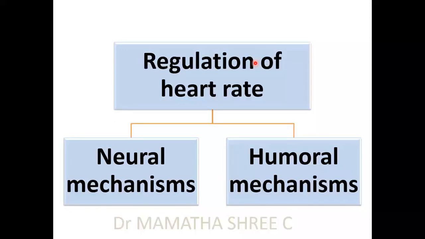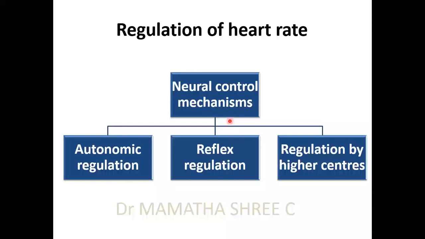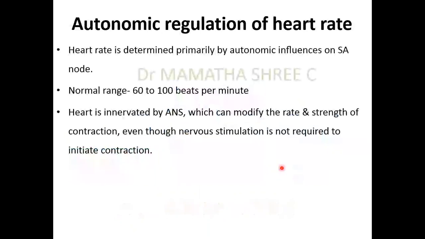So you know that heart rate can be regulated either through the neural mechanisms or through the humoral mechanisms. So firstly, let us learn the neural control mechanisms. The neural control can be further classified as autonomic regulation, the reflex regulation, and regulation by higher centers. So when we talk about the autonomic regulation of heart rate, from the name, what do you understand? It is the autonomic nervous system, which is sympathetics and parasympathetics.